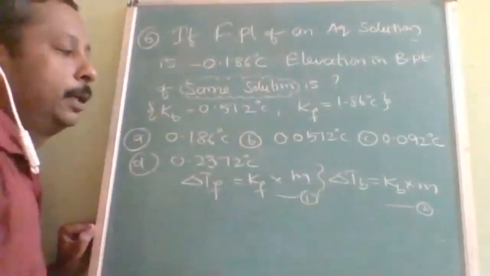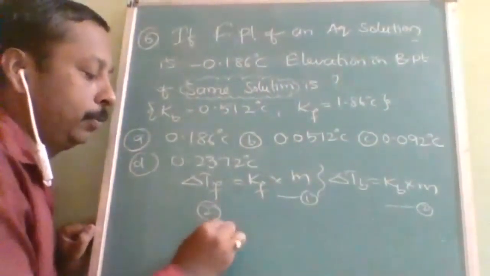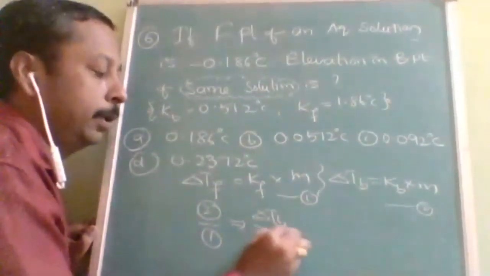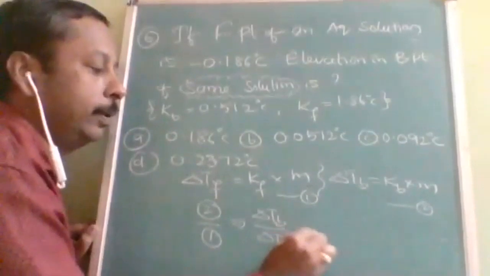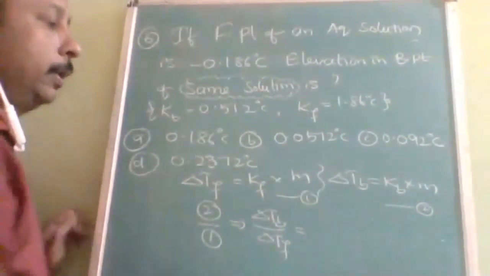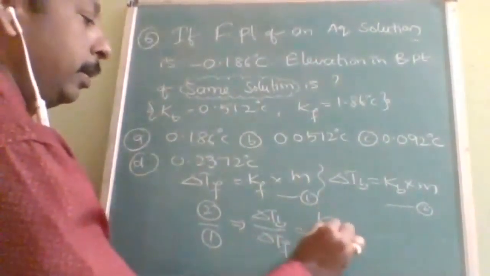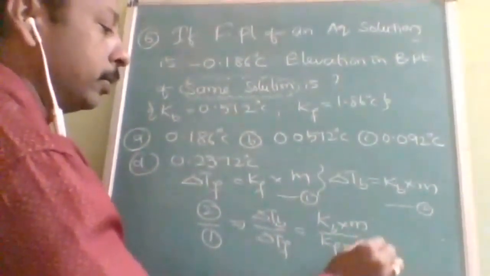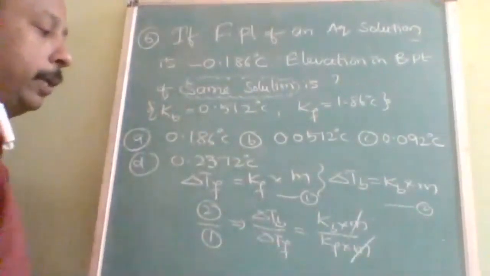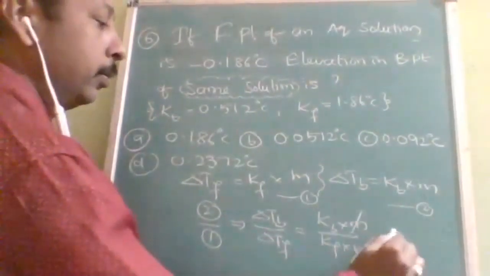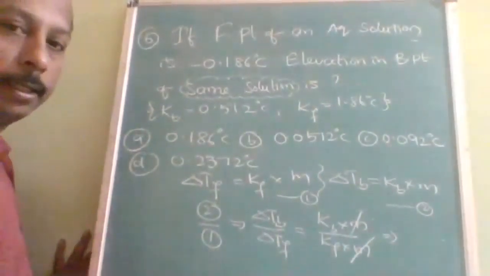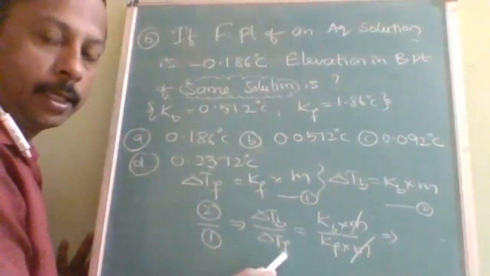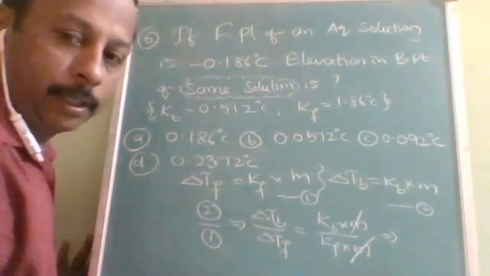We want delta T_b, so it is better to keep 2 by 1. So delta T_b by delta T_f is equal to Kb into molality over Kf into molality. The solution is the same, so molality gets cancelled. Ultimately, delta T_b is equal to delta T_f into Kb upon Kf.